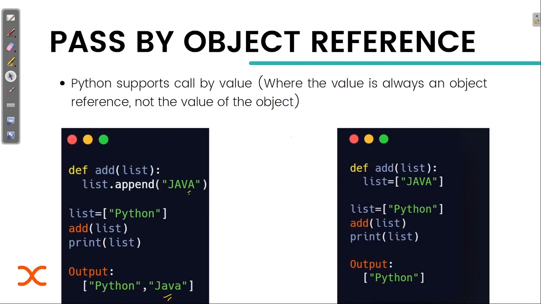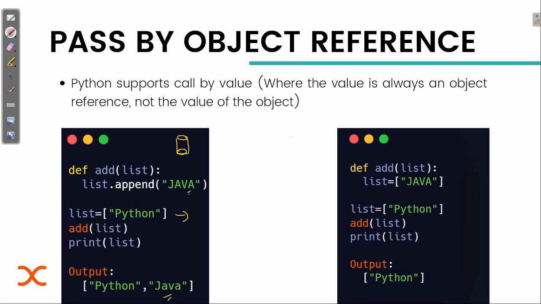So basically, there are two ways in which a function can be called with a value, that is call by reference or call by value. Call by reference simply means that whenever a list or any other variable, or any object, has been created, it is being stored somewhere. We know that it's being stored somewhere and it has some reference.